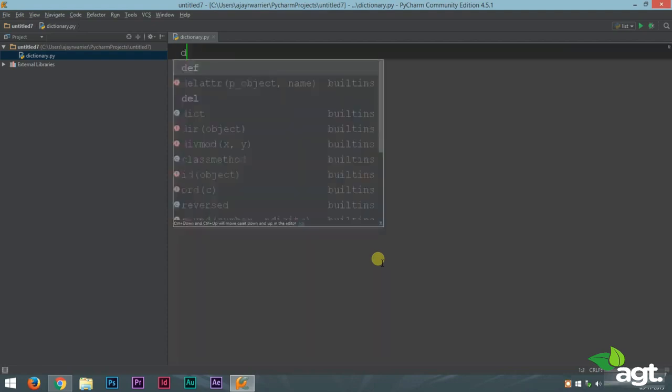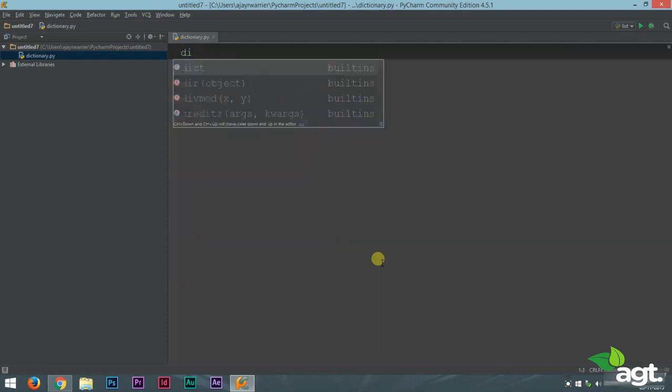To make a dictionary, all we have to do is type in a variable name. Let it be sample equal to. Now in a list we use square brackets. In dictionaries we use curly brackets, that is curly parentheses. Now inside the curly brackets we will add our dictionary elements.